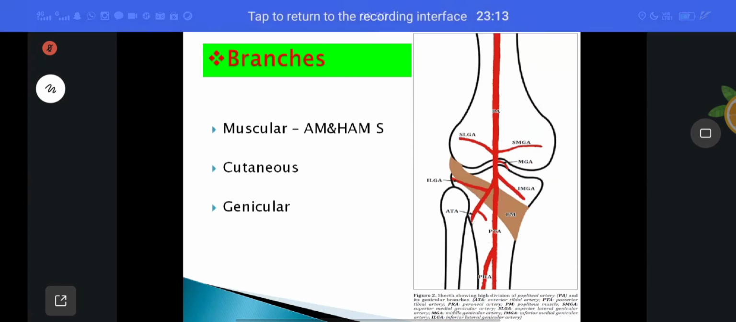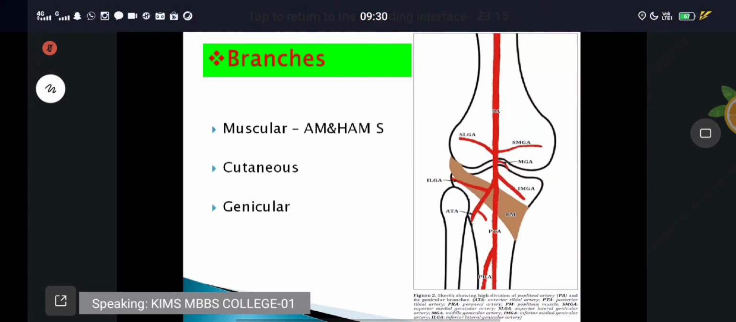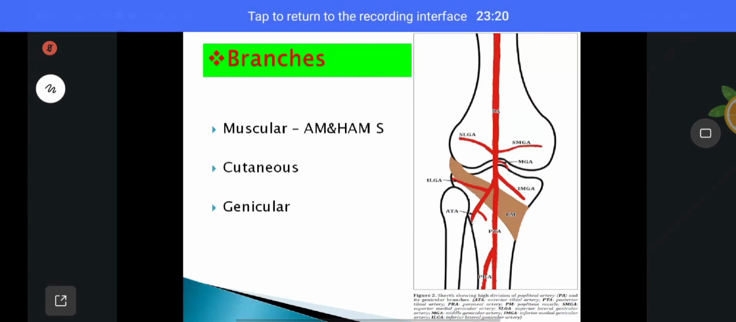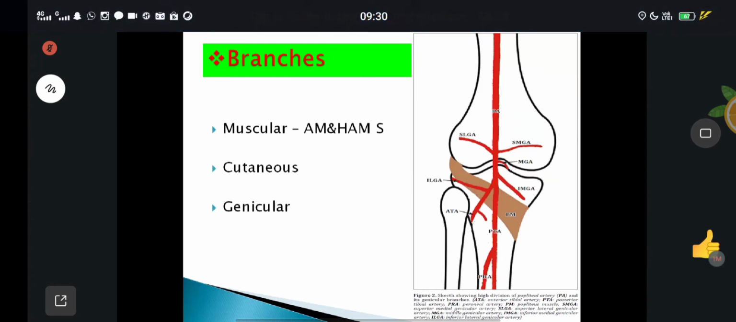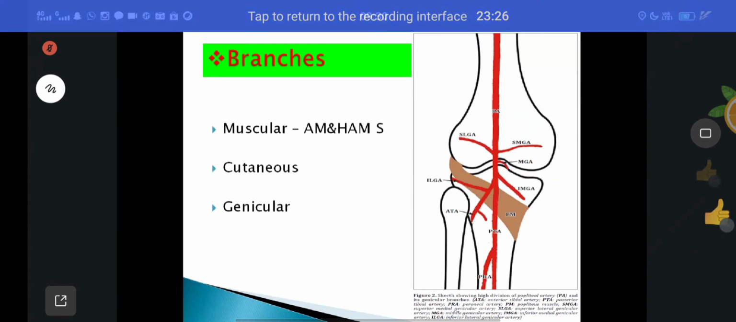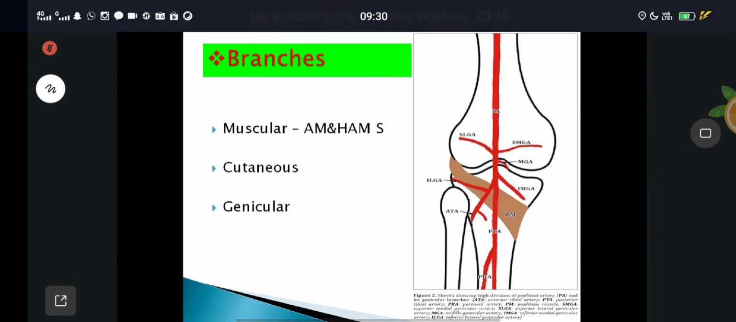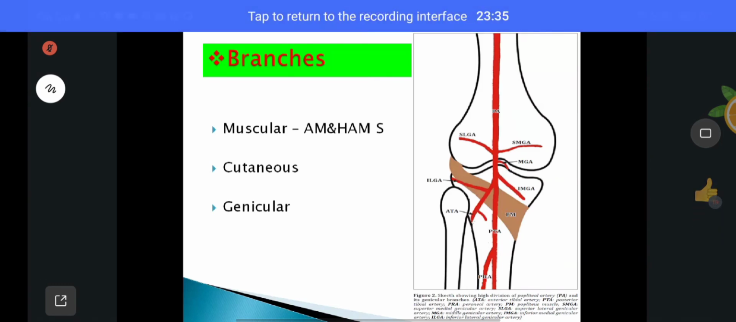All these arteries anastomose around the knee joint and supply the knee joint. Those are called auricular branches of the popliteal artery. Are you clear? I will repeat one more time. The auricular branches, also called genicular branches, come from the popliteal artery. Mainly there are 5 in number: 2 above, 2 below, and 1 in between.